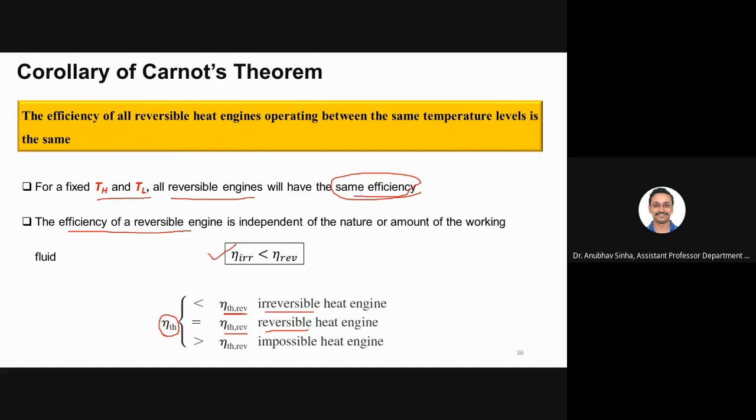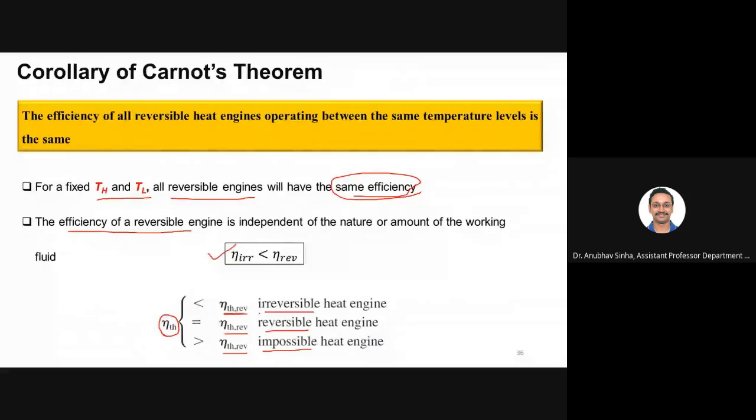If that efficiency is more than a reversible engine's efficiency, that is simply not possible, as that violates the second law. So if you compare the efficiency of any engine with a reversible engine, you can determine whether it is reversible, or it is impossible to have.